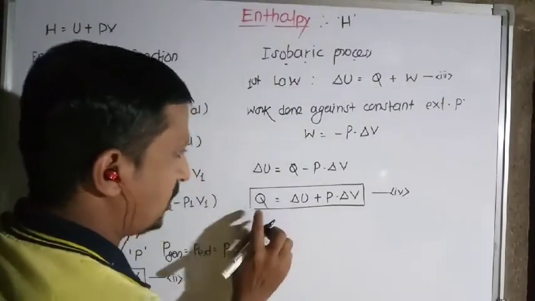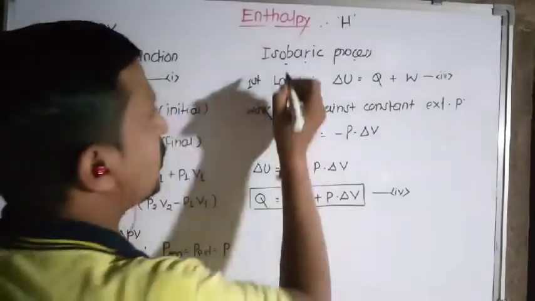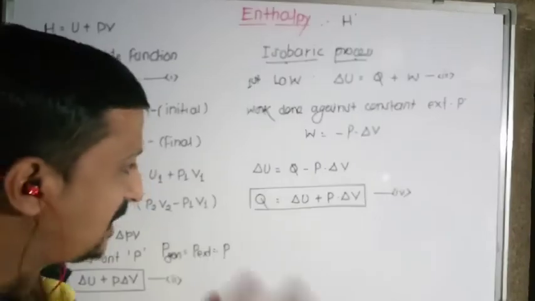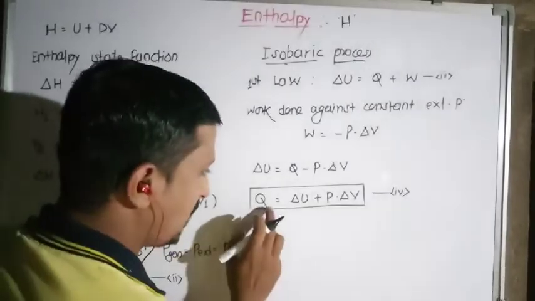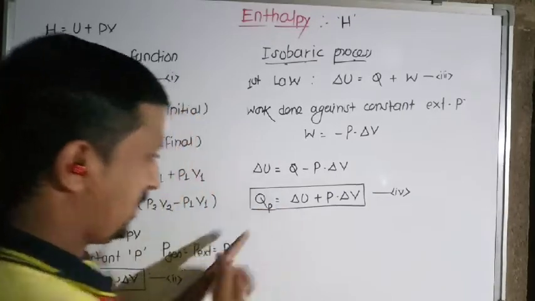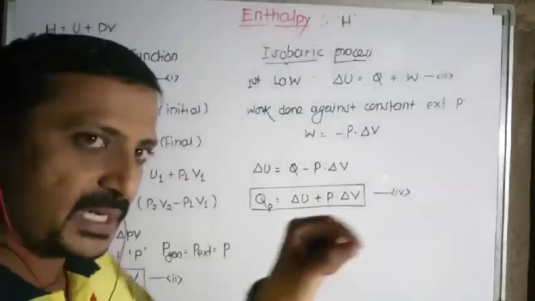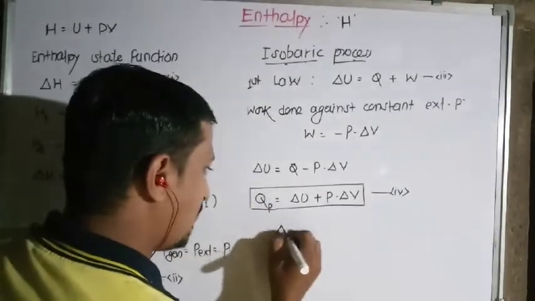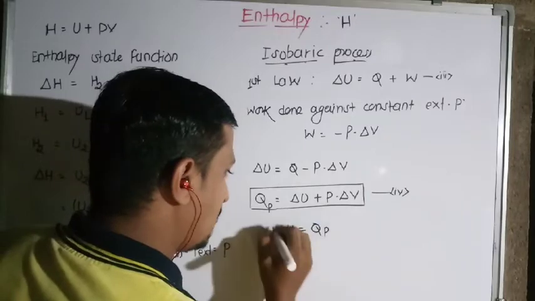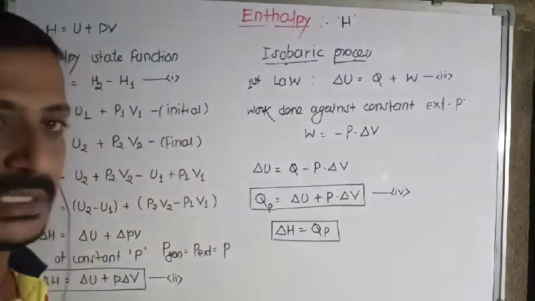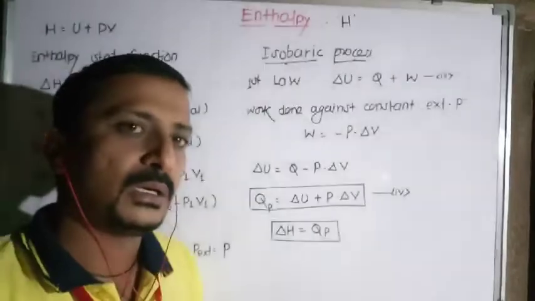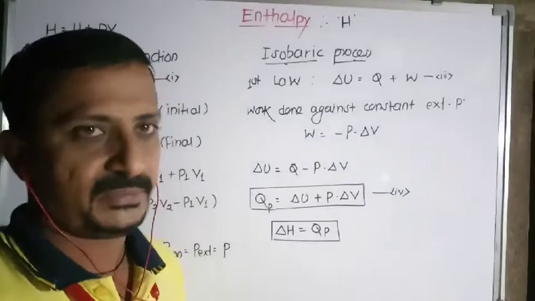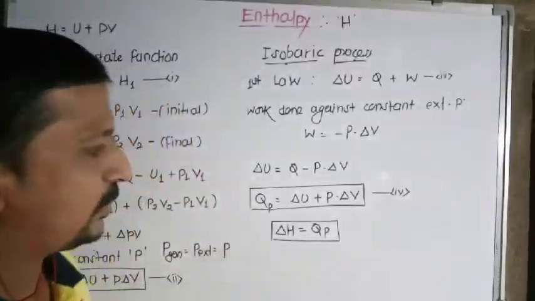And one more point I would like to tell here: this process is carried out at constant pressure. It means the heat supplied or removed from the system is at constant pressure, the path is fixed. So you have to mention here QP. Subscript P means heat supplied at constant pressure, heat removed from the system at constant pressure. So the right hand sides are the same, therefore delta H is equal to QP. So change in enthalpy is also considered as the heat transferred at constant pressure. So delta H is equal to QP.